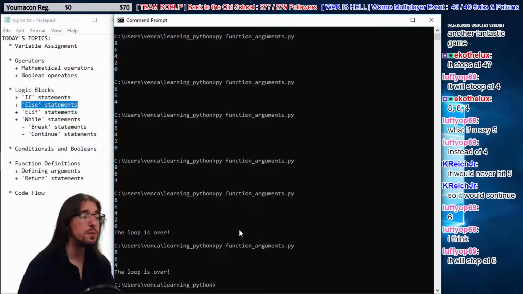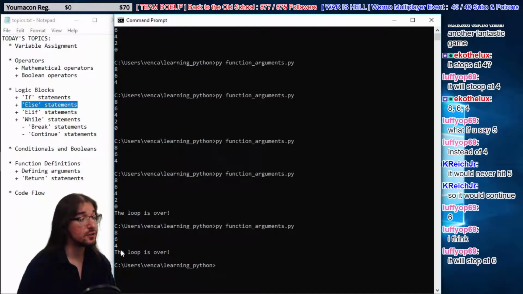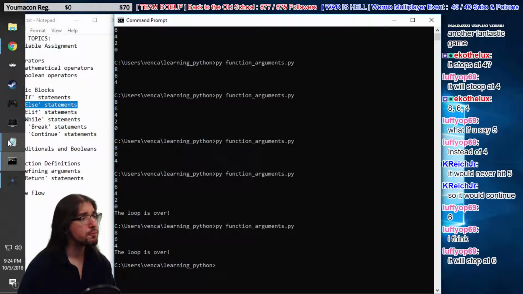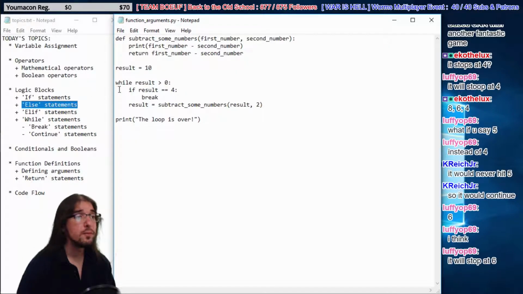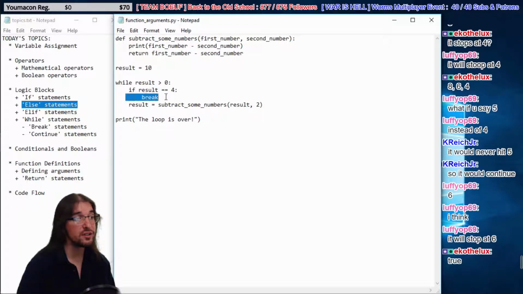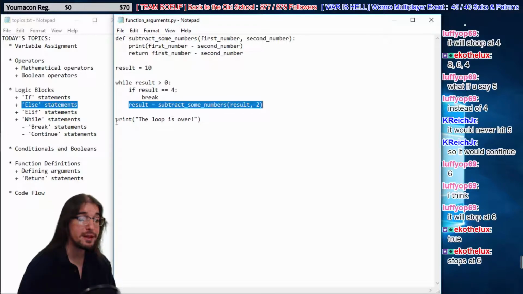Okay, so look, now the loop is over prematurely. 864, the loop is over. So every time we loop, it asks, is result 4? If result is 4, it breaks. If not, this code never gets run, so we carry on doing this code, right? If it finally breaks, we just jump down to here, basically.